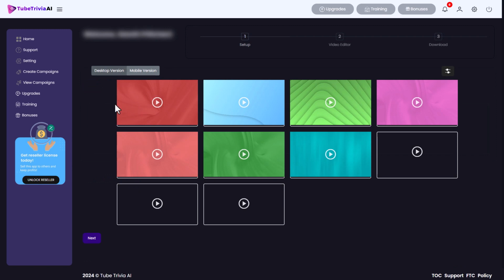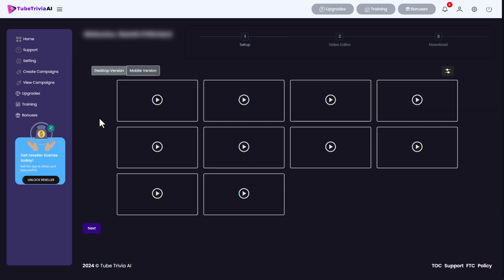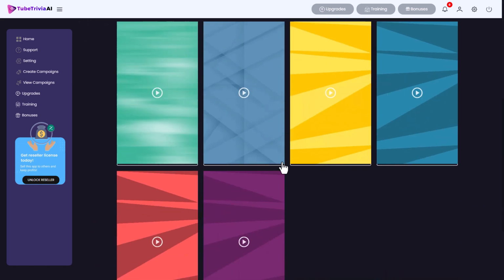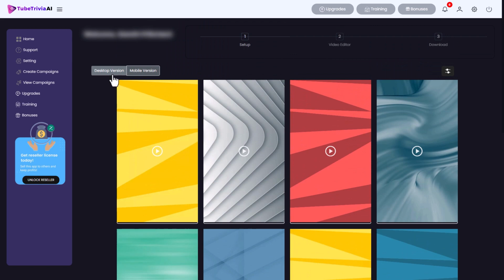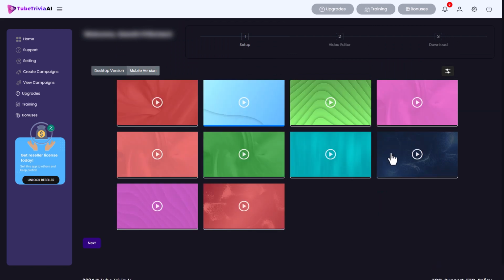Now here we can pick between 16:9 or your portrait version. So at the moment, it's not very obvious, but this is in desktop mode and we can pick sort of the background template. If we click on this, it's going to reload very slowly and we can do a short video or TikTok video using the same templates. So I'm going to go for the desktop version. I'm going to pick this one, and here we have something that doesn't seem to do anything. If I click on it, it doesn't do anything here, so I don't know what that's for.